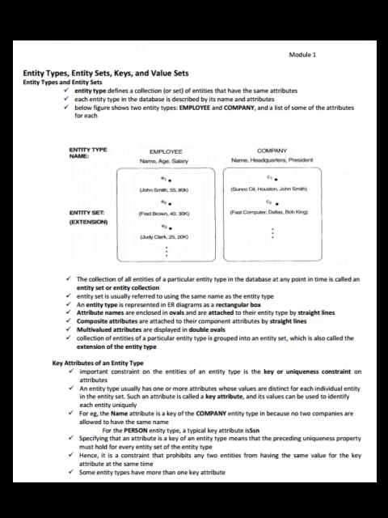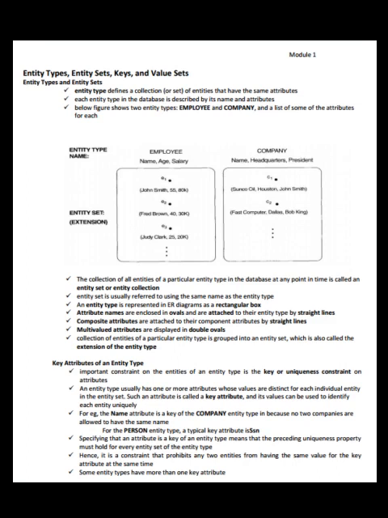The collection of entities of a particular entity type in the database at any point in time is called an entity set or entity collection. Entity set is usually referred to using the same name as the entity type. An entity type is represented in ER diagrams as a rectangular box. Attribute names are enclosed in ovals and are attached to their entity type by straight lines.